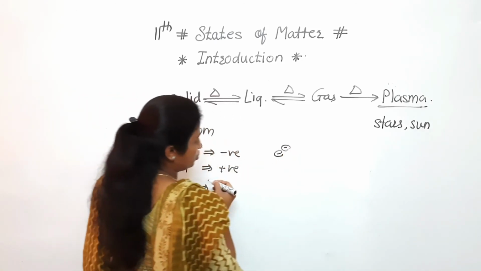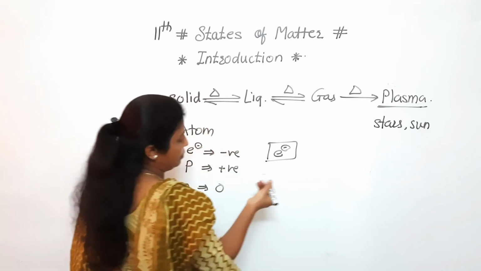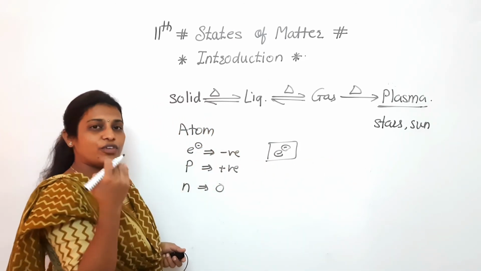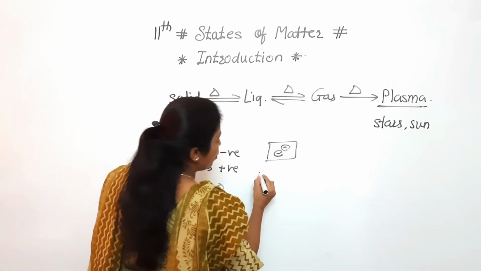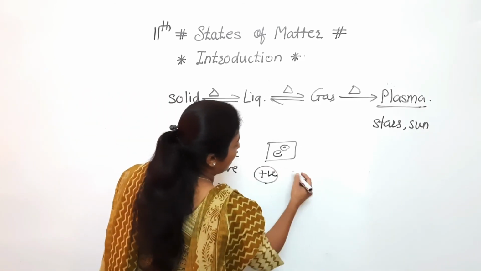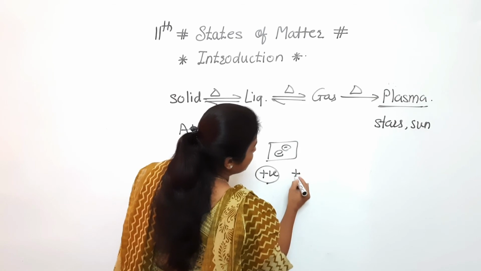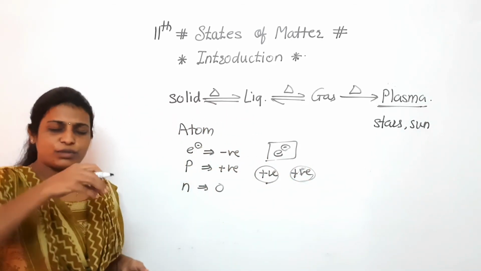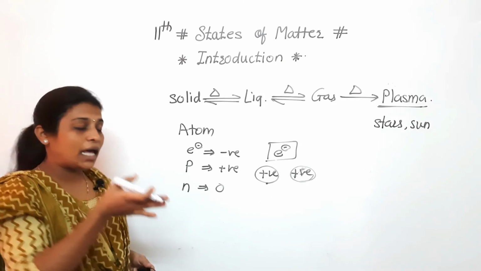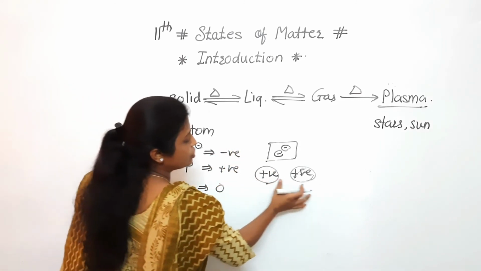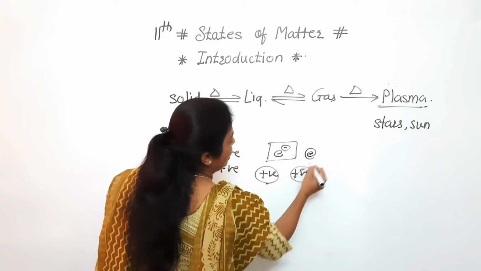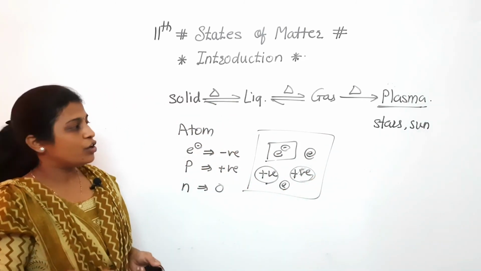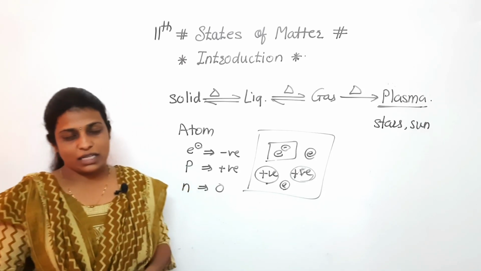Electrons get loosened, meaning electrons are separated, and because of that separation, the atoms remain positively charged. So there is a sea of electrons along with positive ions, and that is nothing but the plasma phase. Clear to everyone? It is present in stars as well as in the sun.